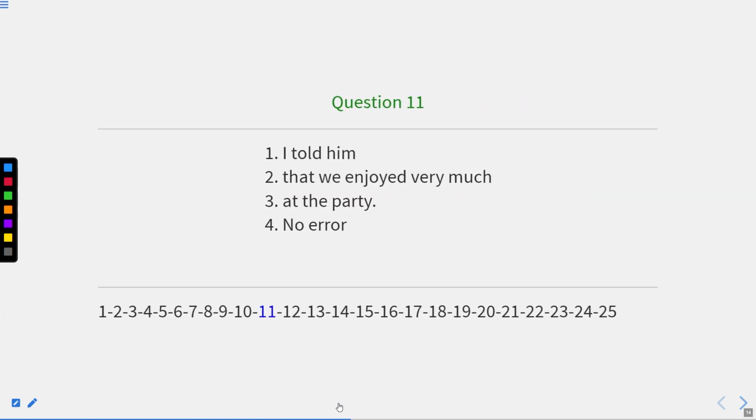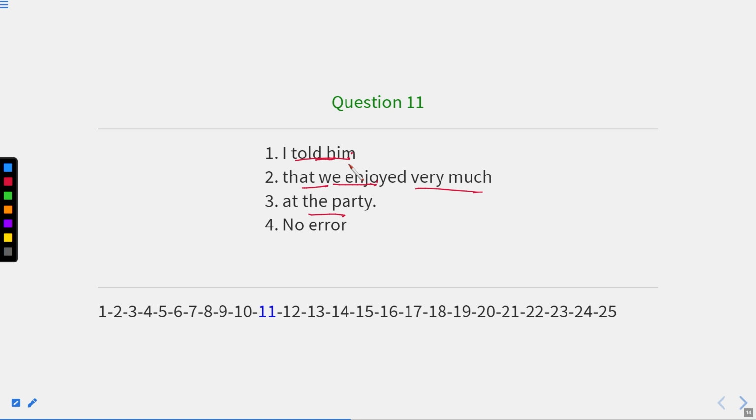I told him that we enjoyed very much at the party. Okay, now if you see the sentence carefully, I told him. So this is a simple sentence. I told him something. What did I tell him? That we enjoyed very much at the party. Okay, now here the sentence is in past. Now what did I tell him?